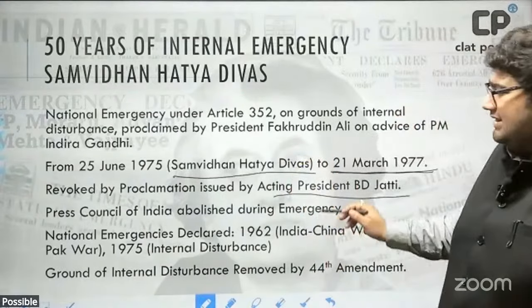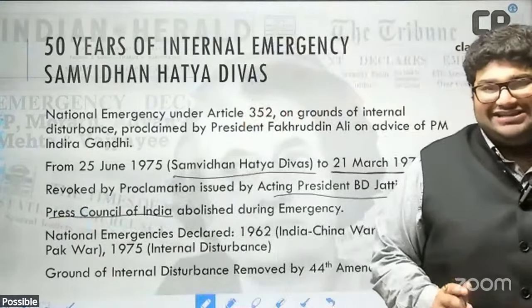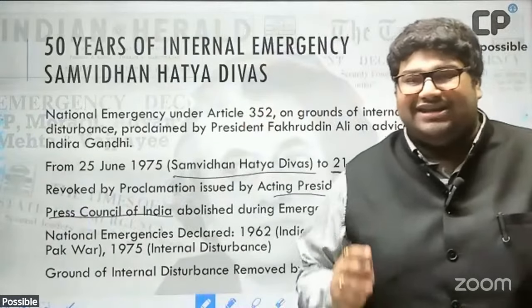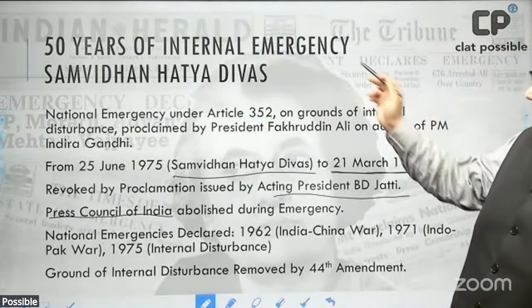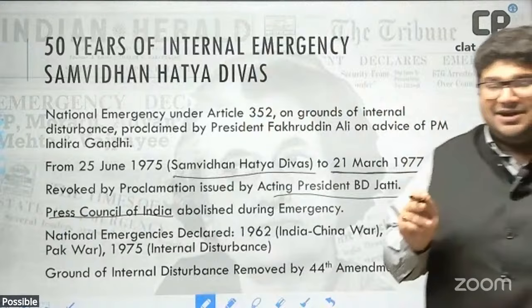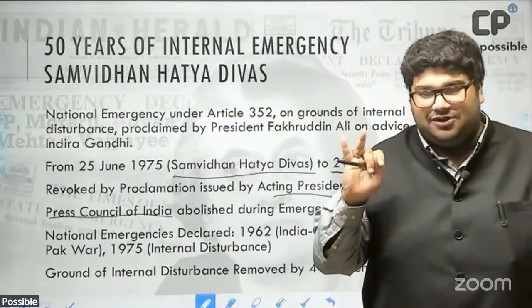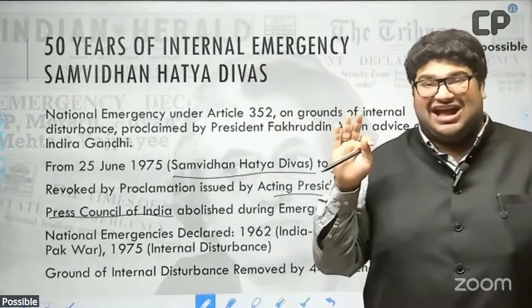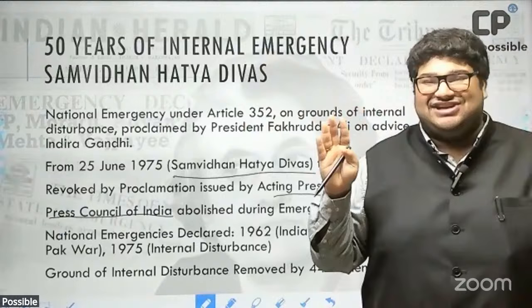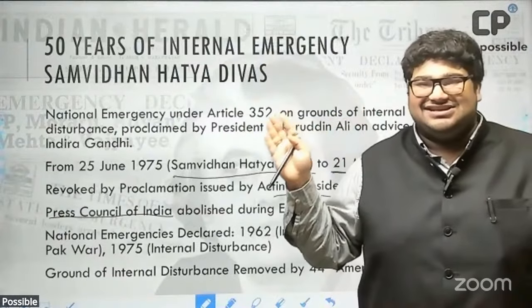emergency with the Press Council of India, because the Press Council of India is a body that was abolished during the national internal emergency. So remember, Press Council, statutory body, first chair J.R. Mudholkar, current chair Ranjana Prakash Desai.